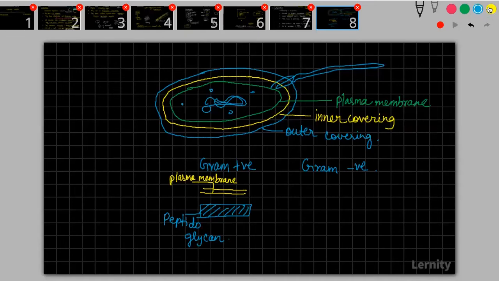Okay. Then in case of gram-negative bacteria, you have the plasma membrane. Then you have a layer of peptidoglycan.